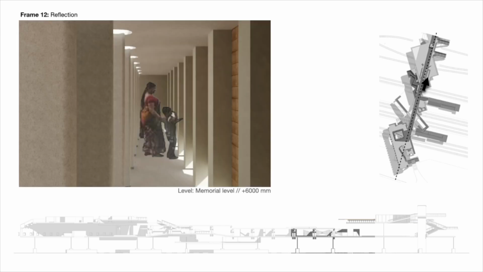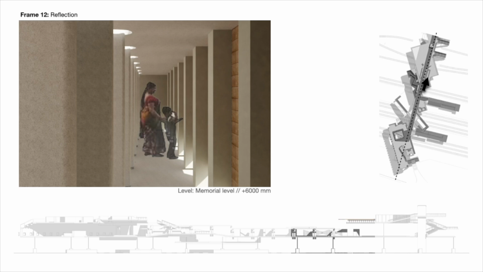So as the person walks into the reflection, on the right side on the terracotta wall, there will be names of people inscribed that died during the incident of Godhra, and the long scale, the length of the complete reflection area tells the scale of how many people died during the incident, even though the person won't read each and every name. So this becomes also a space to pay homage to people who died during the incident, and becomes a space for people of Godhra to